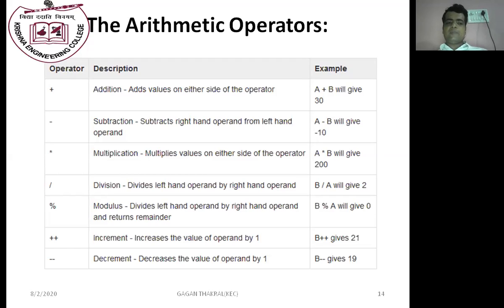Increment: the double plus symbol is used as increment. B plus plus gives us 21, B minus minus gives us 19. Plus 1 and minus 1 is performed with the help of plus plus and minus minus.